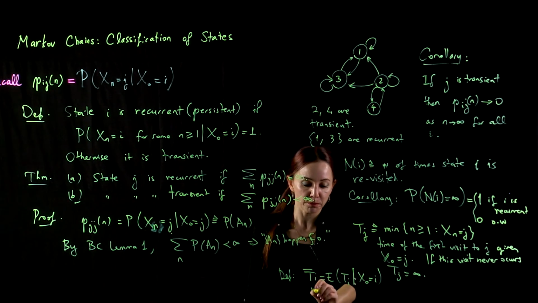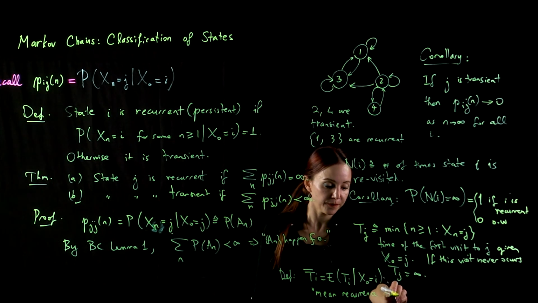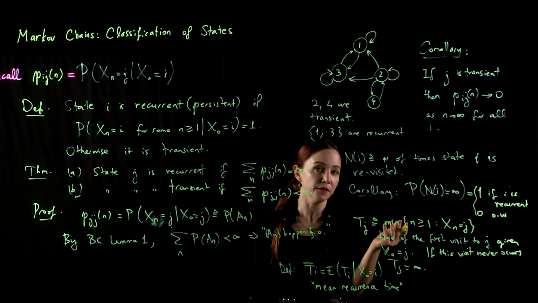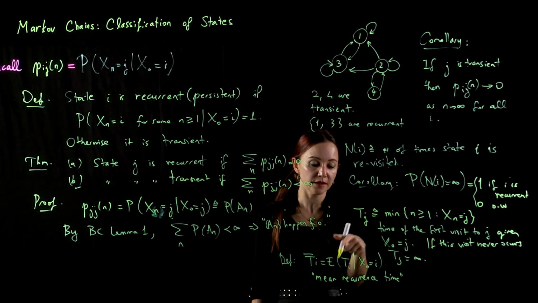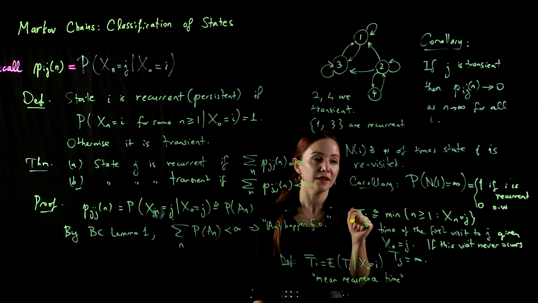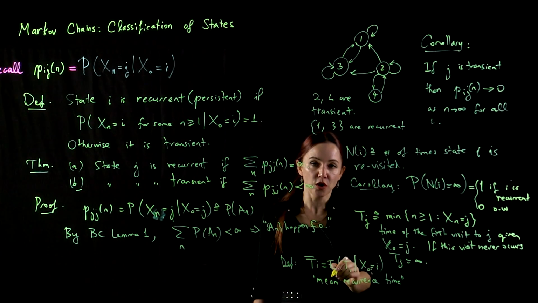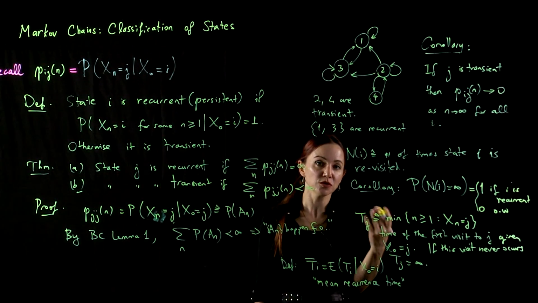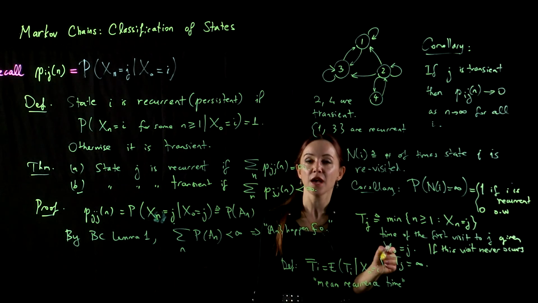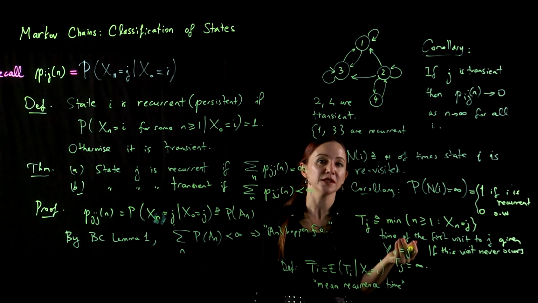This is called the mean recurrence time. And the mean recurrence time may not be defined. It's actually not defined if state i is transient, and may or may not be finite when a state is recurrent. In the case of a Markov chain with a countably infinite number of states, the mean recurrence time being infinite is possible, and we will call that null recurrence. We will say more about this in the next lecture.